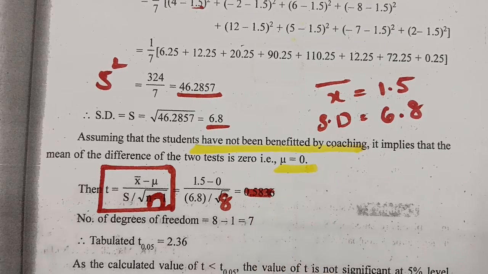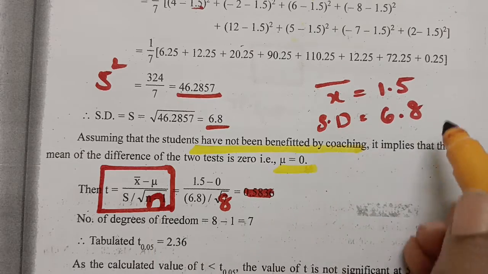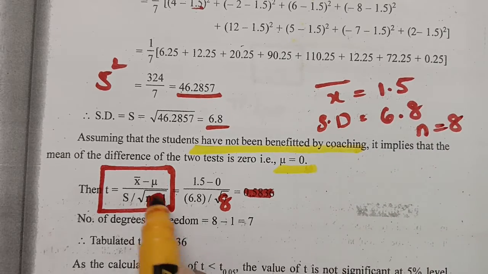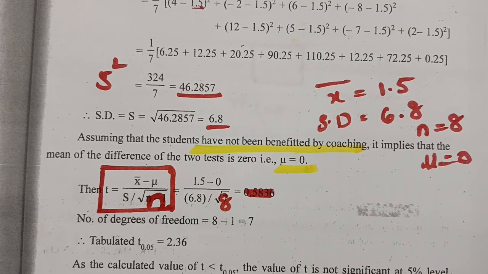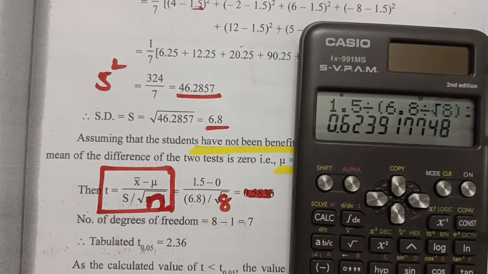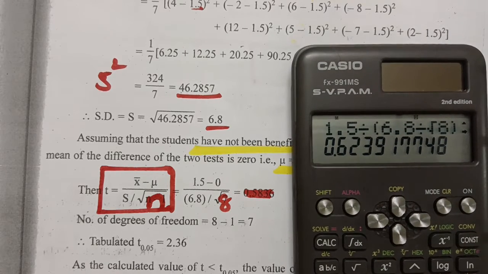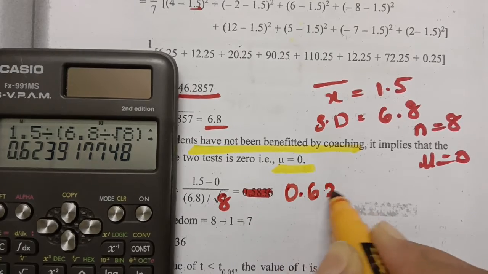Let me show you the values. Here x bar is equal to 1.5. The standard deviation value is 6.8. The n value is clearly mentioned as 8. And the next one, mu value is equal to 0. If I substitute the values and calculate using the calculator, this is 1.5 divided by 6.8 divided by root 8. So if you see, the value here will be 0.624. Clearly, this value will be 0.624.